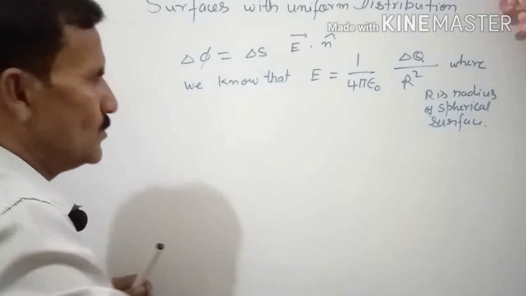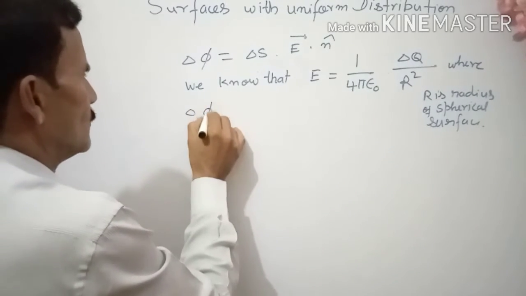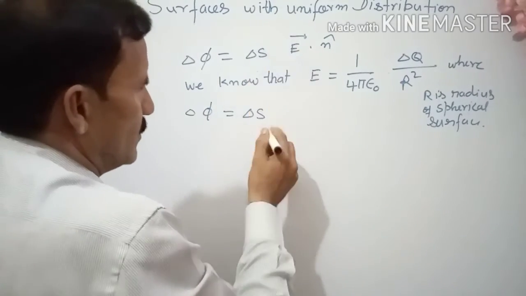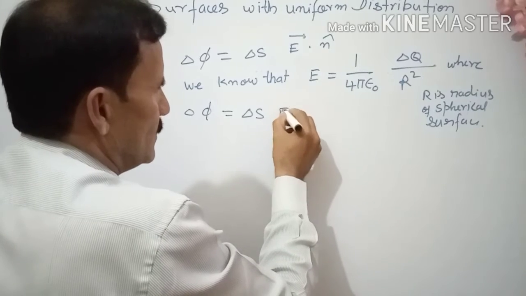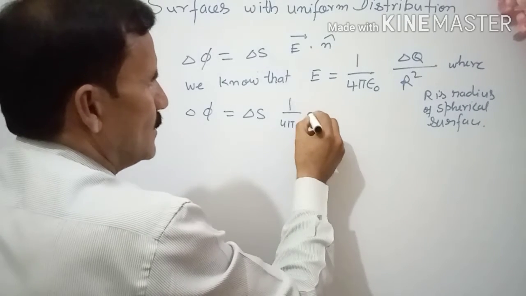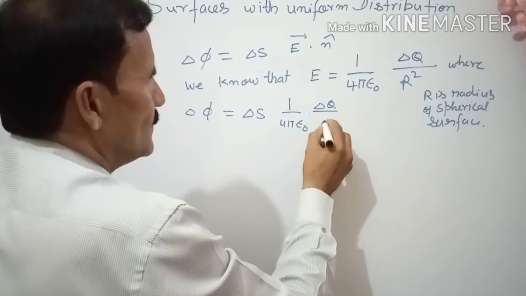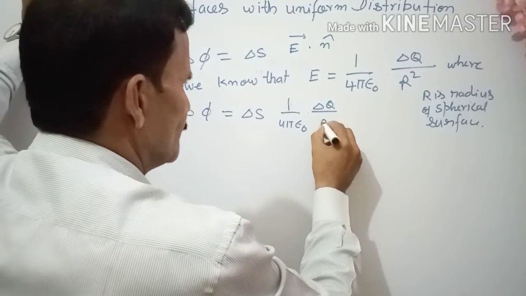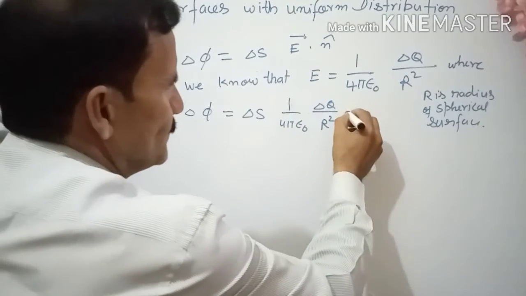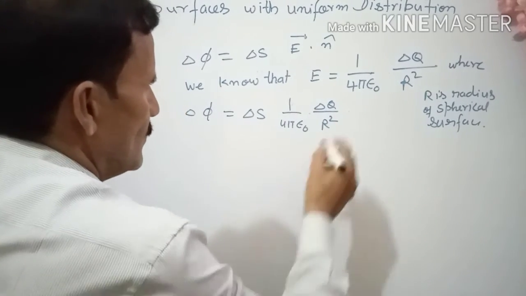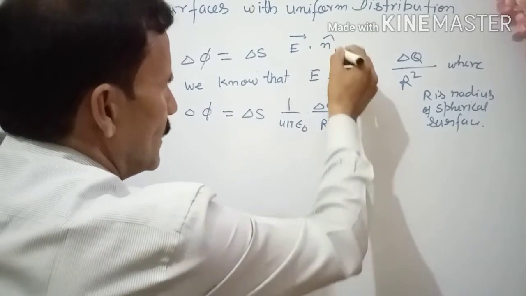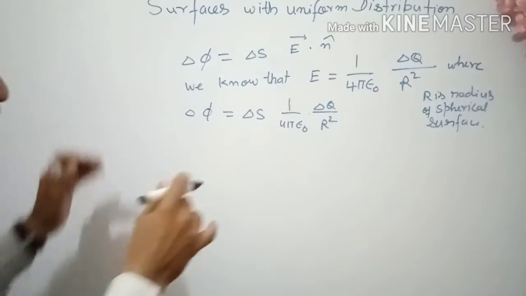Now put the value, so you will get delta phi equal to delta S times E, where E is 1 upon 4 pi epsilon naught delta q upon r square. Here we are not talking about the vector, so we are taking the magnitude.